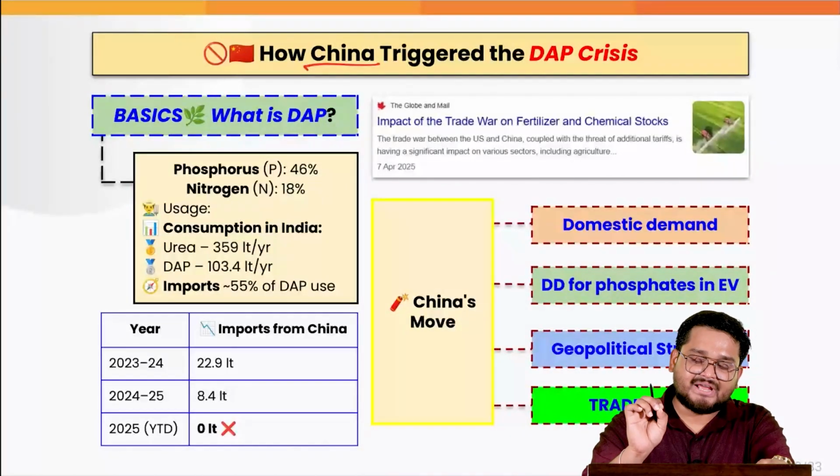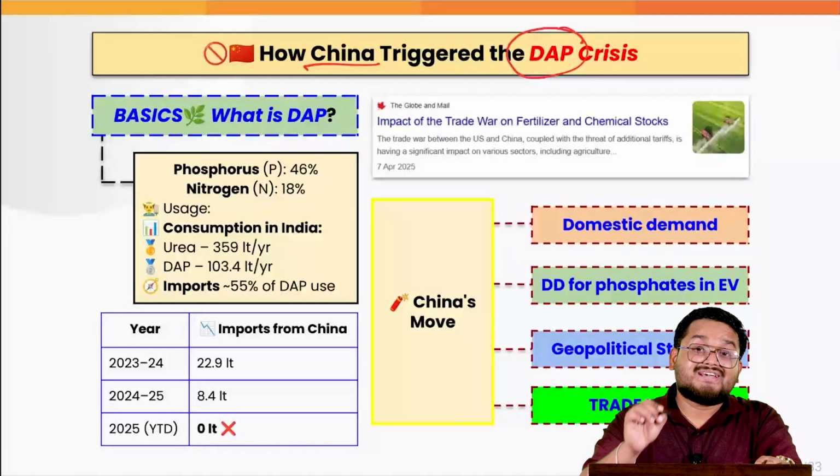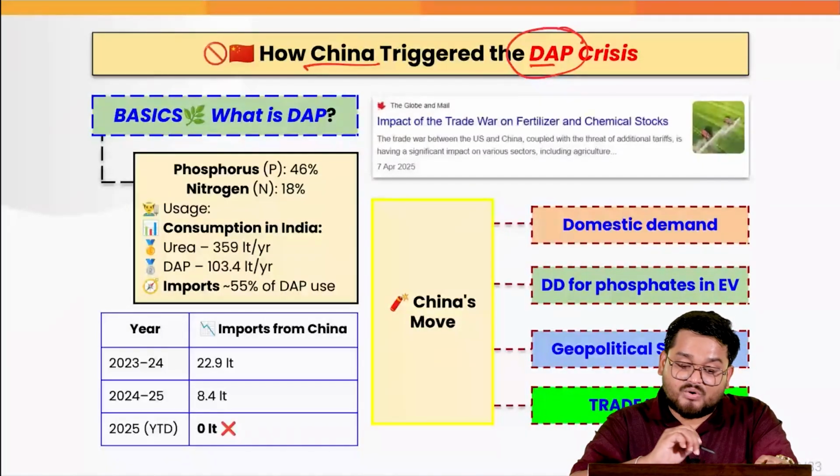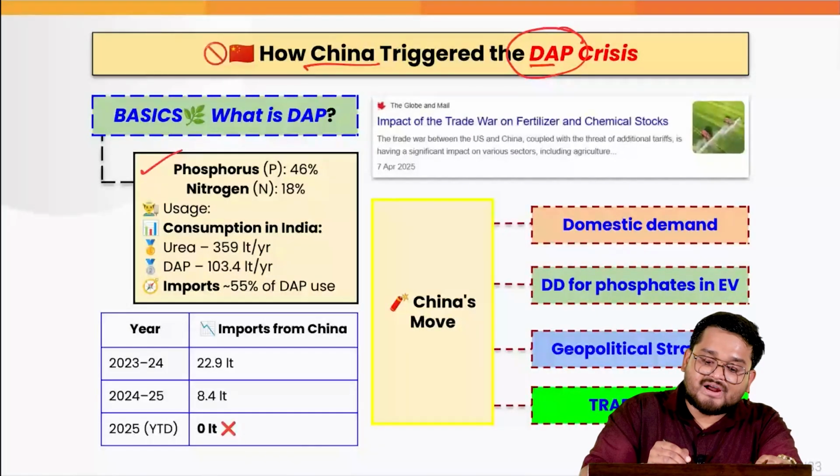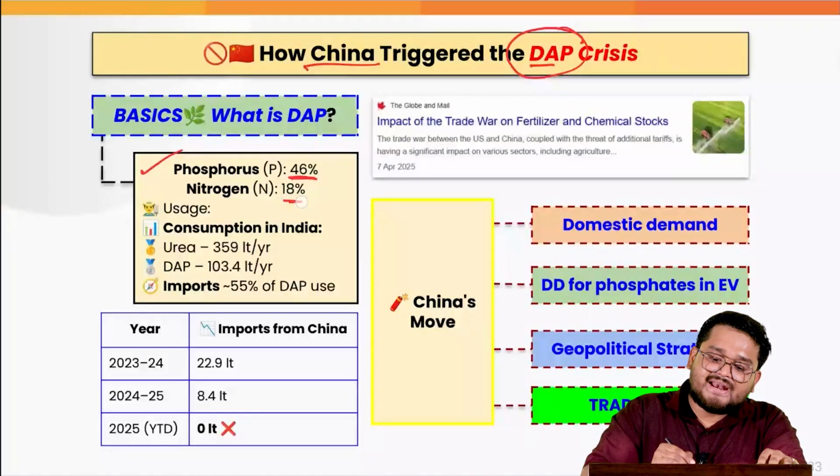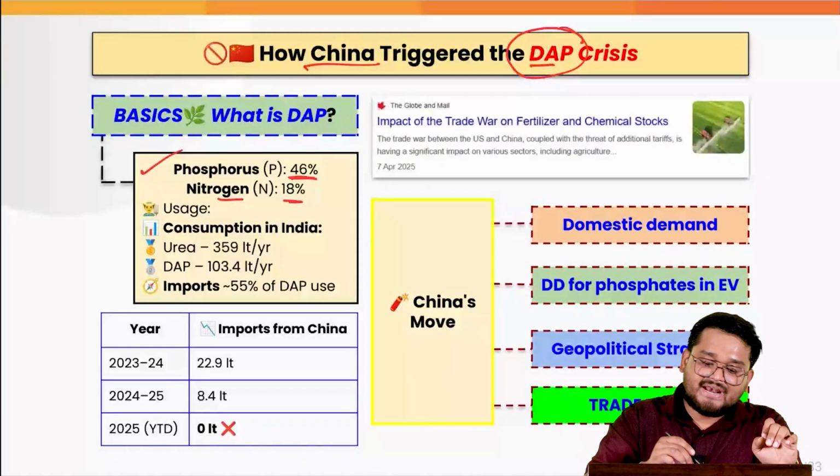But at the very beginning, we have to take the case of diammonium phosphate. Now, this consists of around 46% phosphorus and 18% nitrogen. Mainly it is used before sowing of the particular crops.